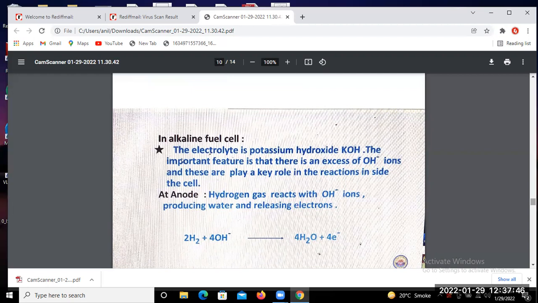At the anode, hydrogen gas reacts with OH minus ions, producing water and releasing electrons. So 2H2 and 4OH minus produce 4H2O and 4 electrons at the anode. Now let us see the cathode terminal.